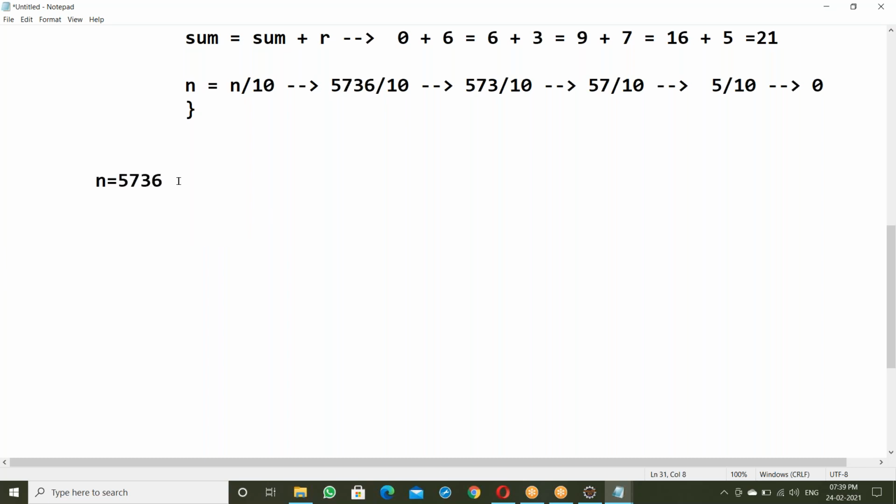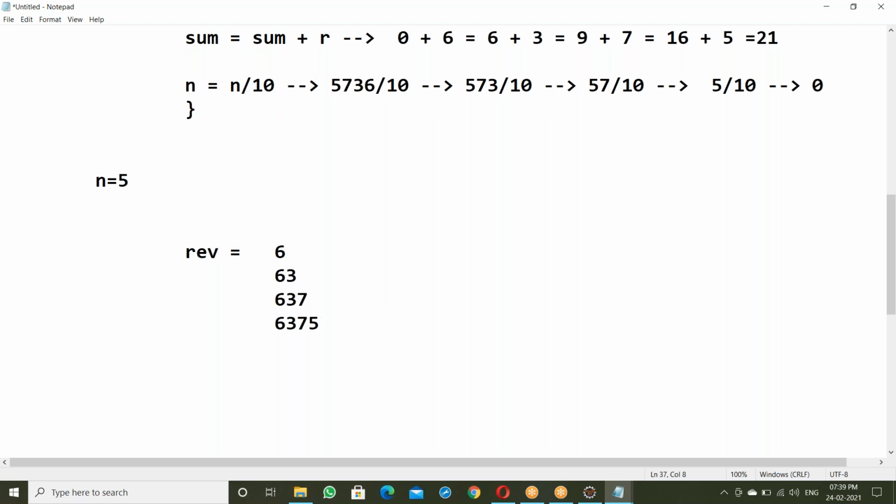So this is n value 5736. From that, first you get 6, right? Reverse equal to 6. After getting 6, next time you get 3. After getting 3, make it 63. Next time the number is 57. Now get 7, so next make it 637. Next time we get the 5, so make it 6375. This is the logic here.